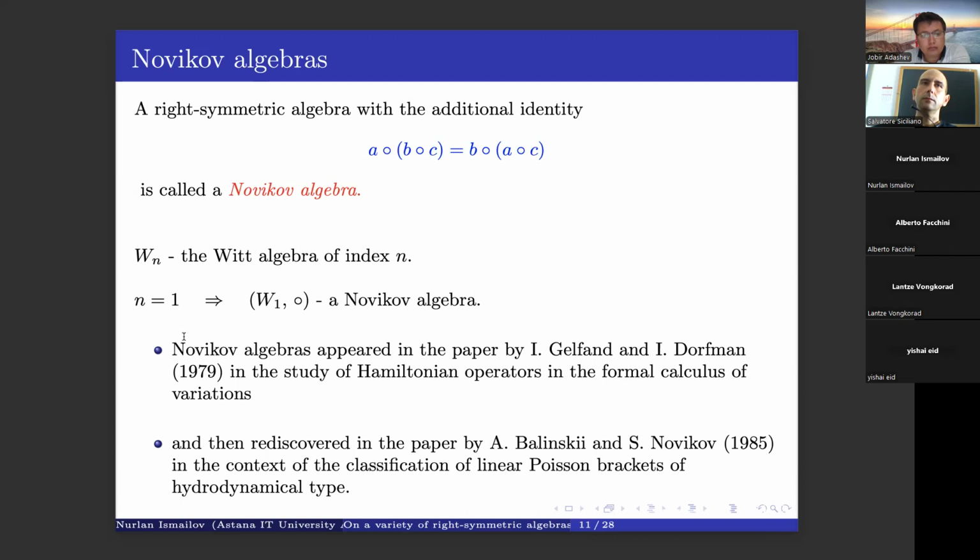Novikov algebra is also a well-known class of algebras, which first appeared in the paper by Gelfand and Dorfman when they studied Hamiltonian operators in the formal calculus of variations. And it was also then rediscovered by Balinsky and Novikov in the context of classification of linear Poisson brackets of hydrodynamical type.